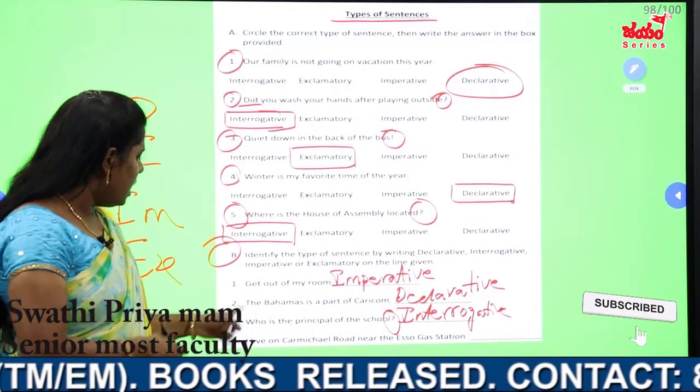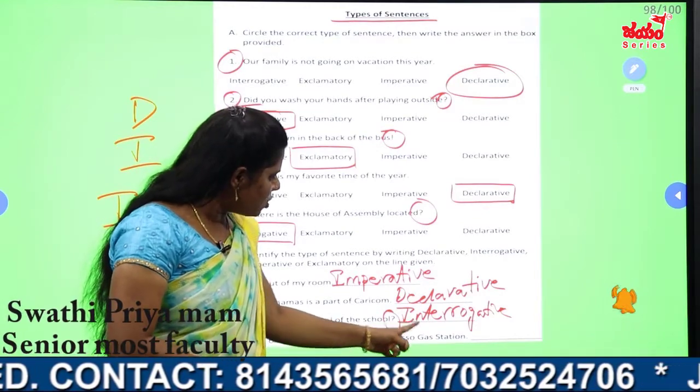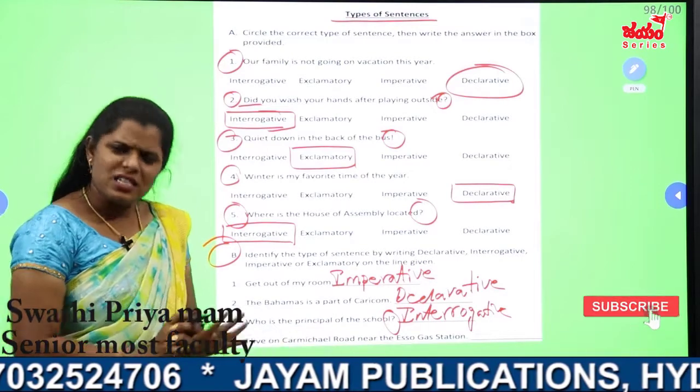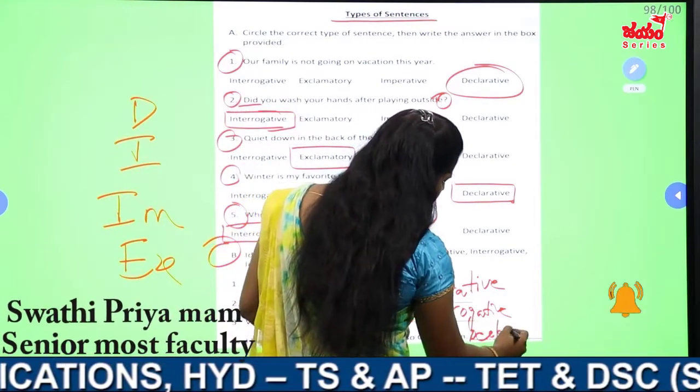Okay. Next. I live on Carmichael Road near the Esso gas station. So I am telling about my state, where I am living. Generally I am telling, so it comes under the declarative. It comes under the declarative.